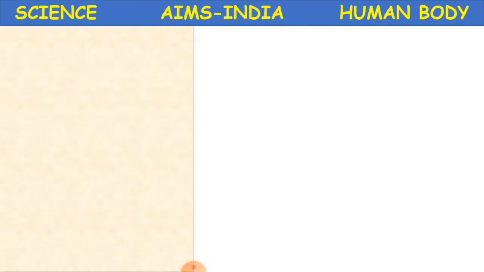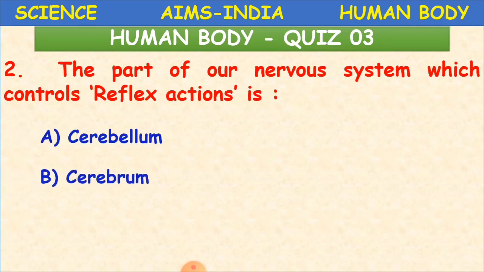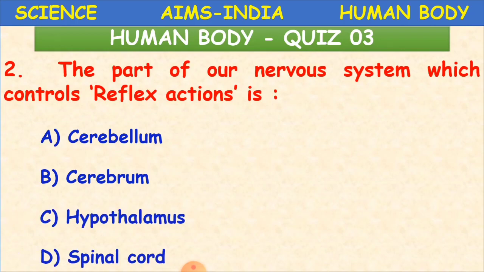Okay. And the second question here is: the part of our nervous system which controls reflex action is. Reflex actions are nothing but involuntary actions. Without our notice, we do some actions. Those are called reflex actions. What part controls them, children? Cerebellum, cerebrum, hypothalamus, or spinal cord? And the answer is the spinal cord. It extends from the brain stem. Clear, children?